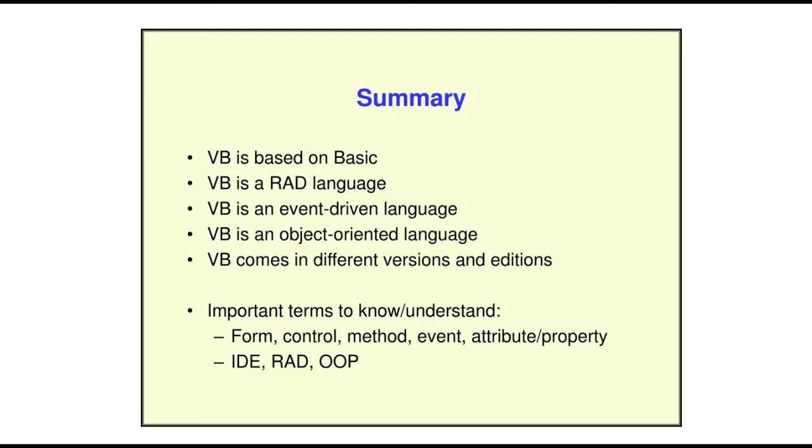Next, VB is an event-driven language. That means it's a programming paradigm in which the flow of the program is determined by events such as user actions, sensor outputs, or messages from the operating system or other programs. Then VB is an object-oriented language. It supports the OOP concept. Then VB comes in different versions and editions. The important terms you have to understand in VB are form, control, method, event, attribute, IDE, RAD and OOP.